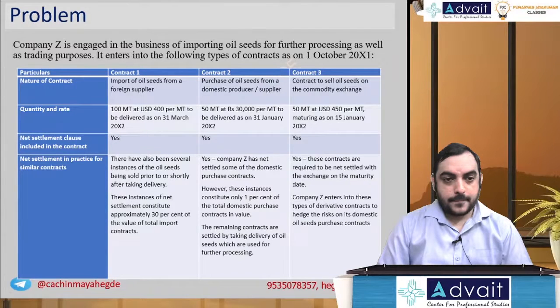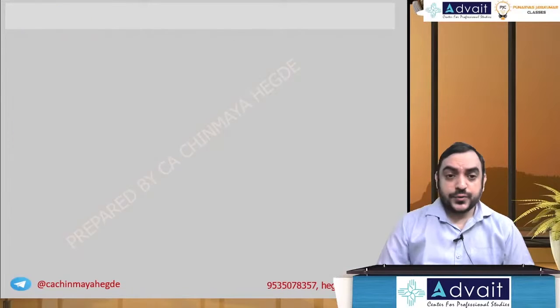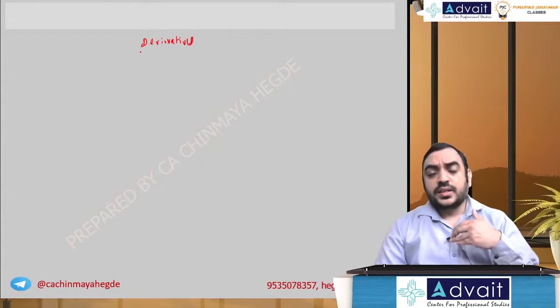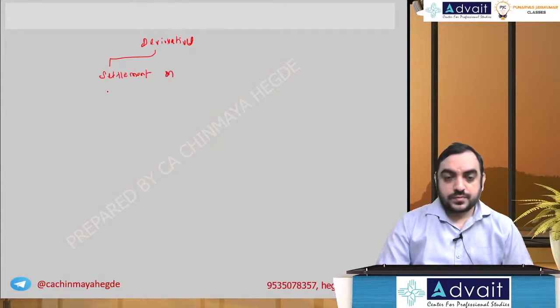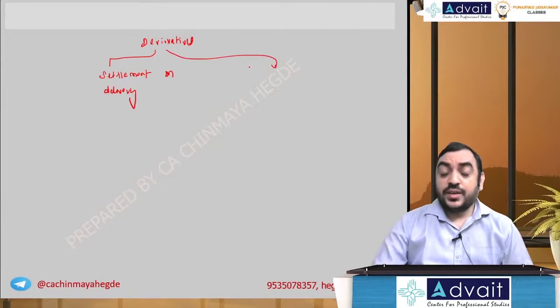Okay, so keep this point in mind regarding derivatives. Now, derivatives can be settled on two bases: settlement on delivery basis or settlement on cash basis.